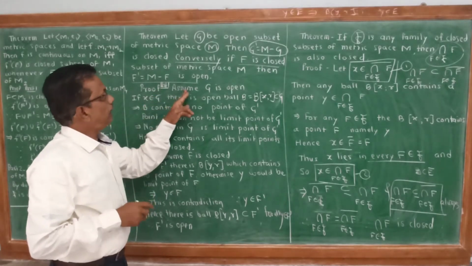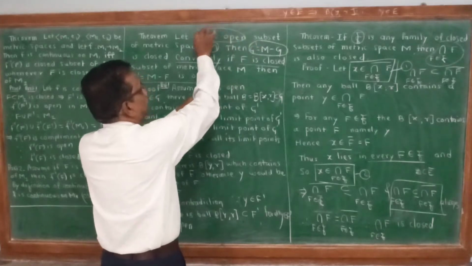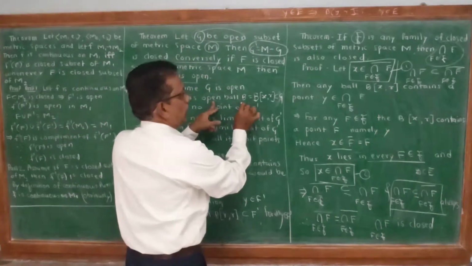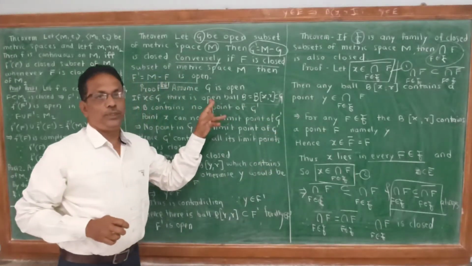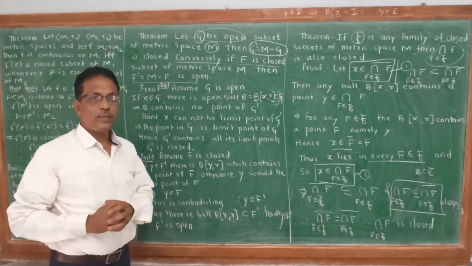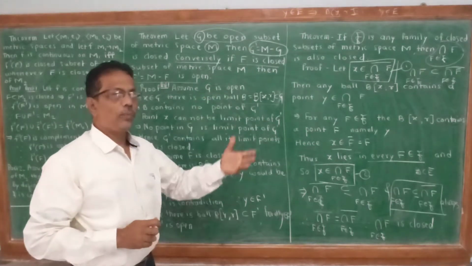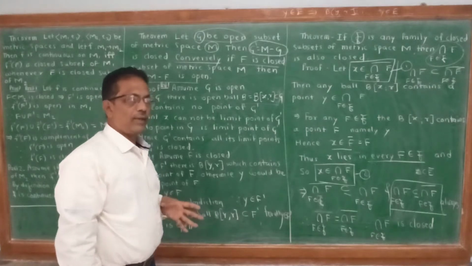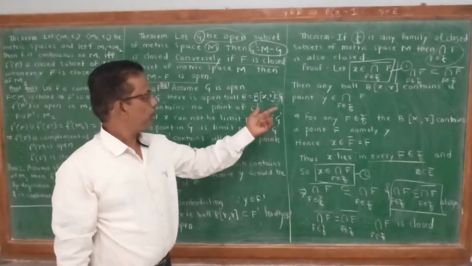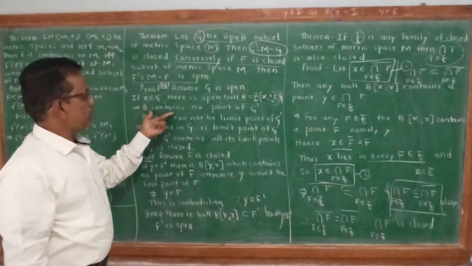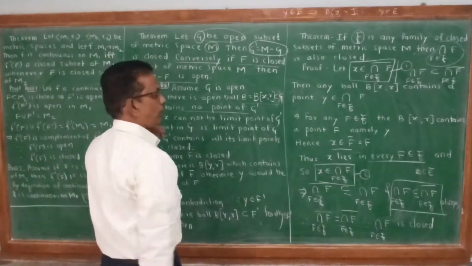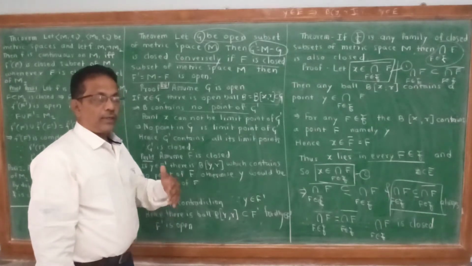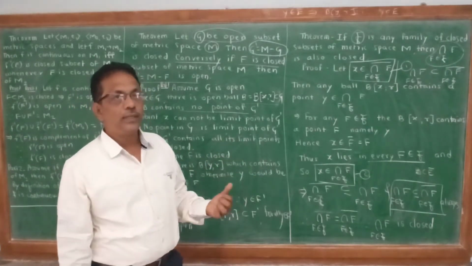First part, assume G is open. If x belongs to G, there is an open ball B of x which is a subset of G. This is our definition of open set. For every x belonging to G, every open ball B of x is contained in G. B contains no point of G dash, of course, because G dash is the complement of G. If x does not belong to G, then x belongs to G dash.